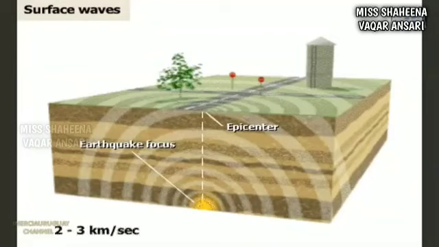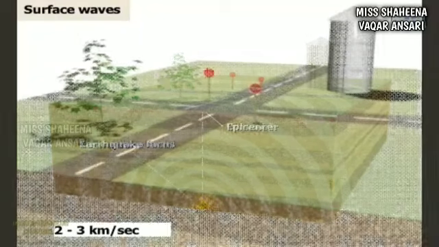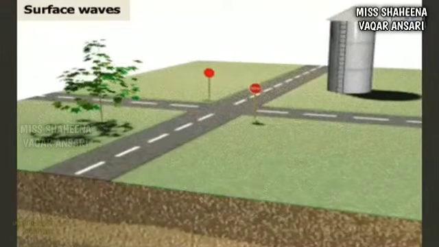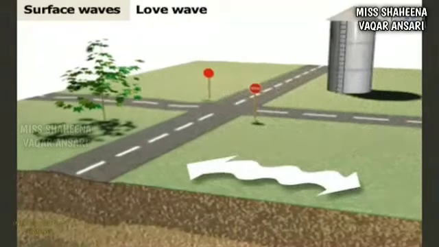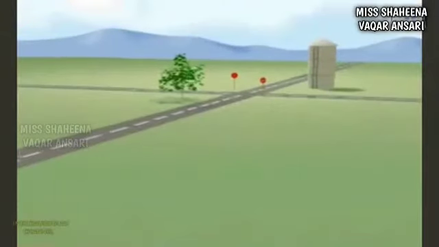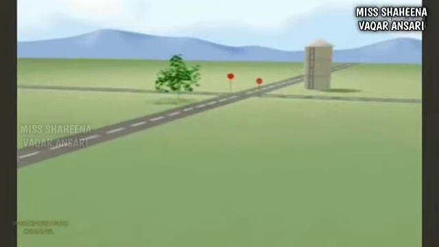Surface waves radiate outward from the epicenter, the point on the surface closest to the focus. Surface waves are slower than the body waves, traveling about 2 to 3 km per second. They can change the surface of the earth as well as damage homes, buildings and other structures. They are highly destructive waves because the ground shakes up and down and side to side at the same time.